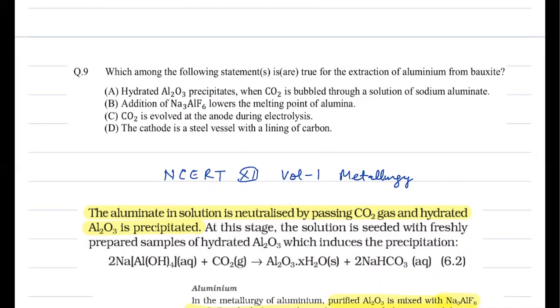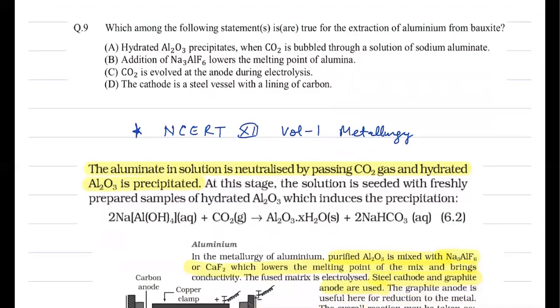Many times during my teaching, I have already explained to you this fact that in case of inorganic chemistry, many questions are directly copied from the NCERT book because statements are very important. So it's very essential. Those who are preparing for JEE Advanced 2021, they should be very serious about this fact that you have to focus on your NCERT book. Many statements are from that book. Even in other questions that is applicable, but here it is directly copied. That's why I have quoted the text. So the first statement is clear, correct.